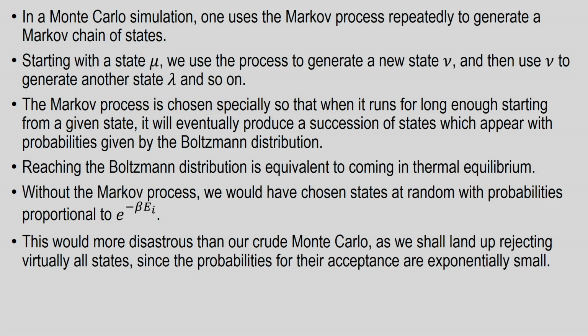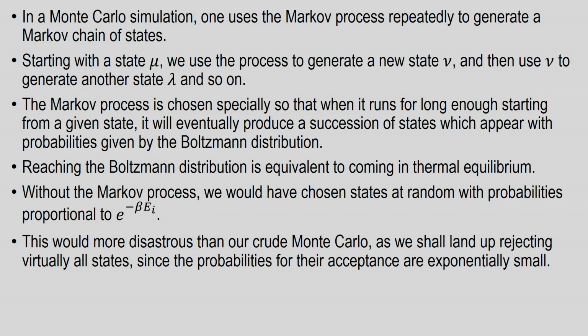So, what is the particular utility of this Markov process? Without the Markov process, we would have chosen states at random with probabilities proportional to exponential of minus beta Ei, Ei being the energy of that particular state or configuration. This would have been more disastrous than even our simple-minded Monte Carlo, and we would have ended up rejecting virtually all states because the probabilities for their acceptance were exponentially small.